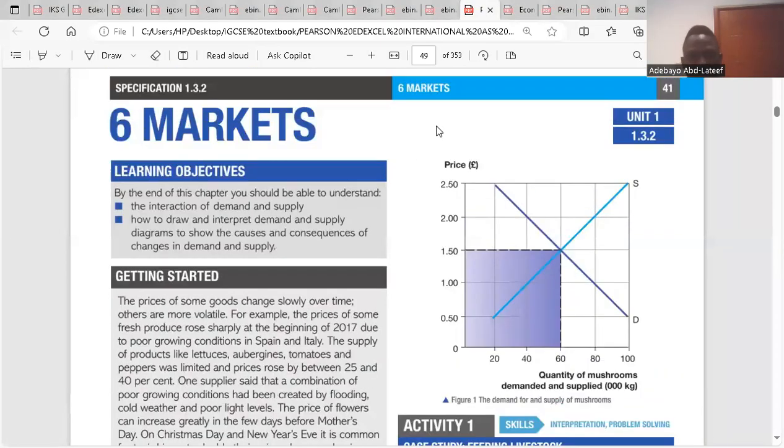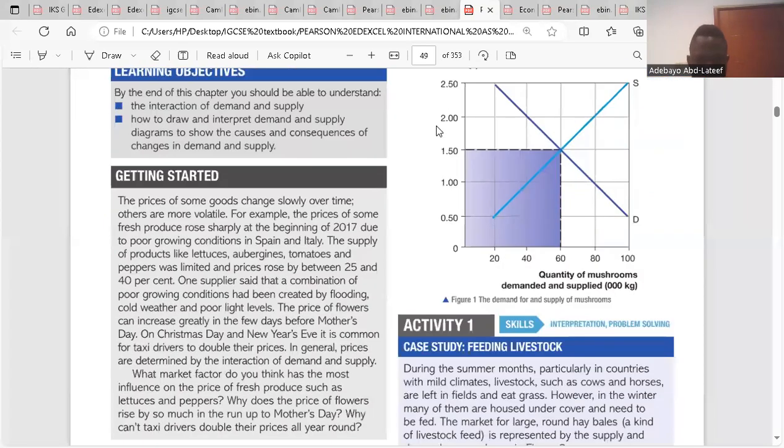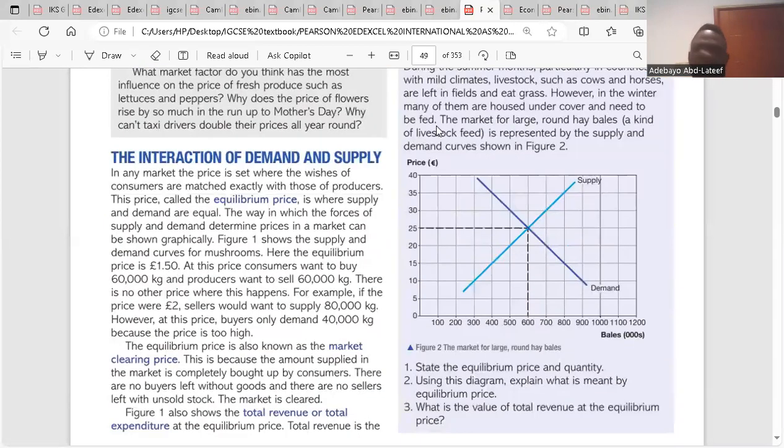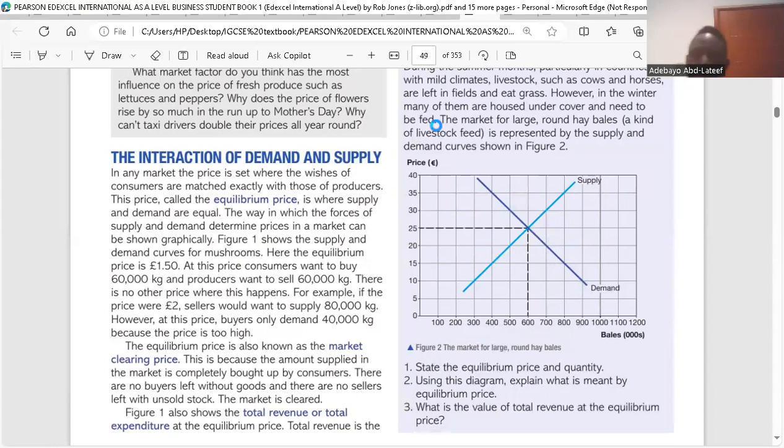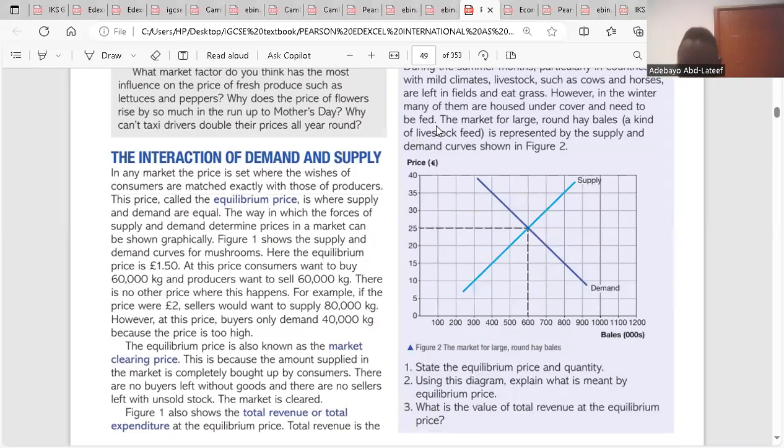Chapter 6, the markets. When you talk about markets, basically we're talking about the interaction of demand and supply. That is what a market is, because it is a place where buyers and sellers meet. When we talk about buyers, we're talking about consumers, and when we talk about sellers, we're talking about suppliers. So that's demand for consumers, supply for the sellers. The interaction between demand and supply is what a market is about.